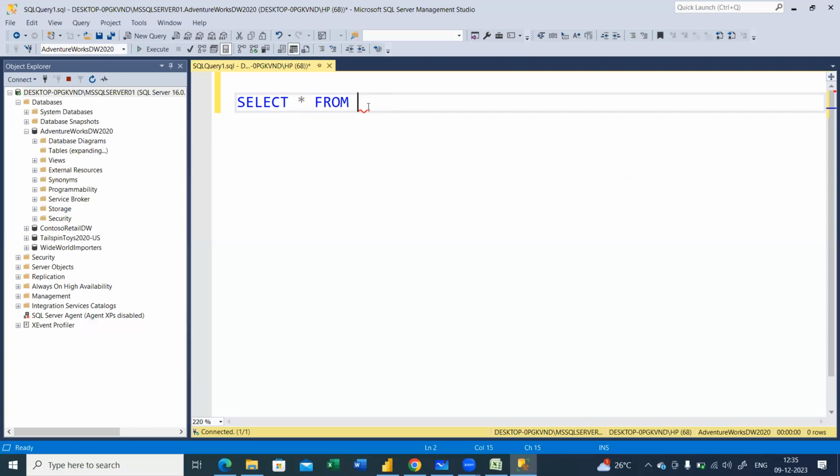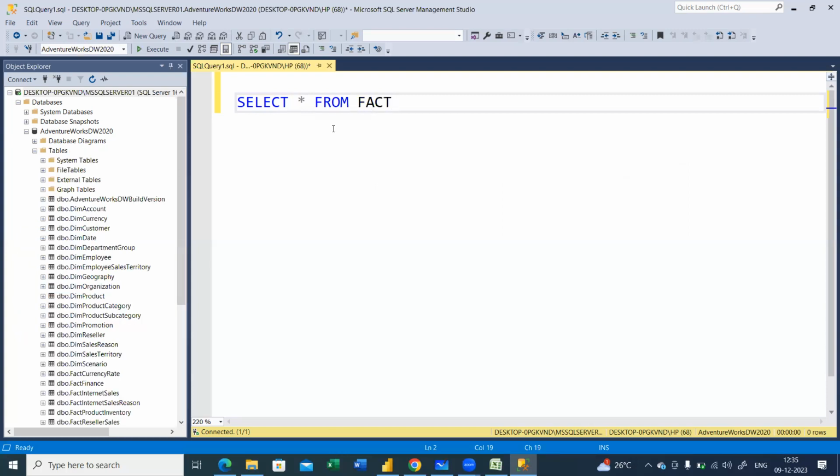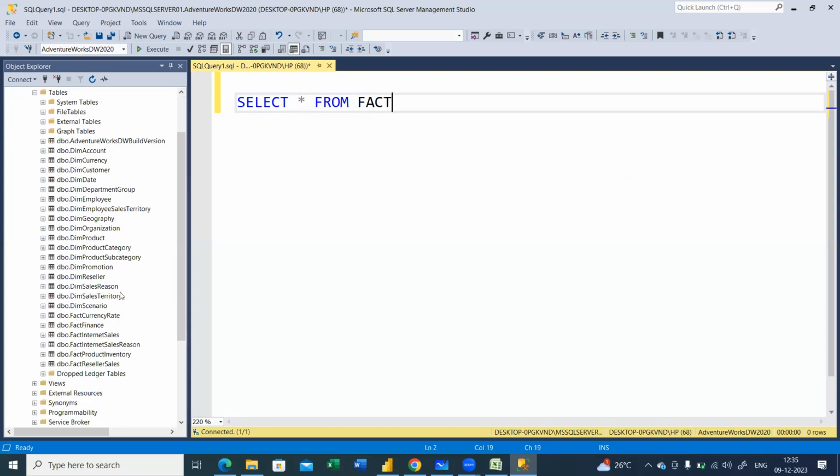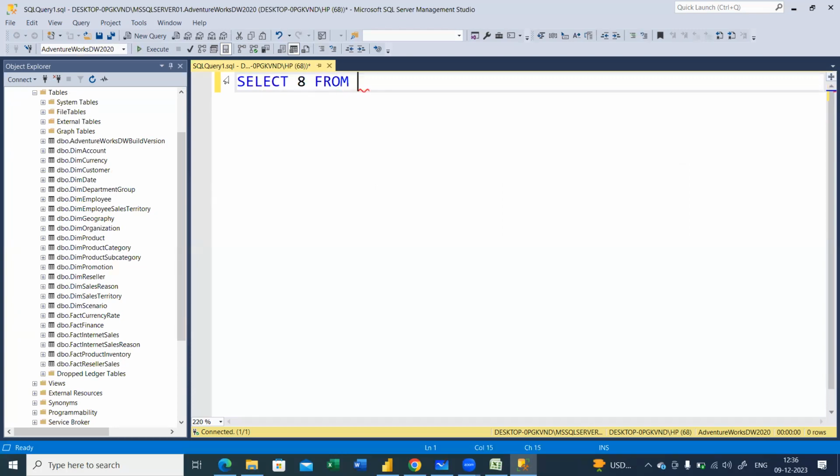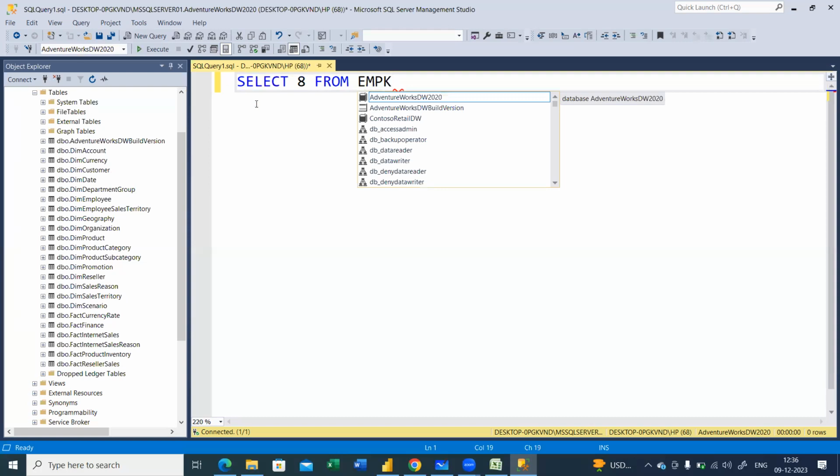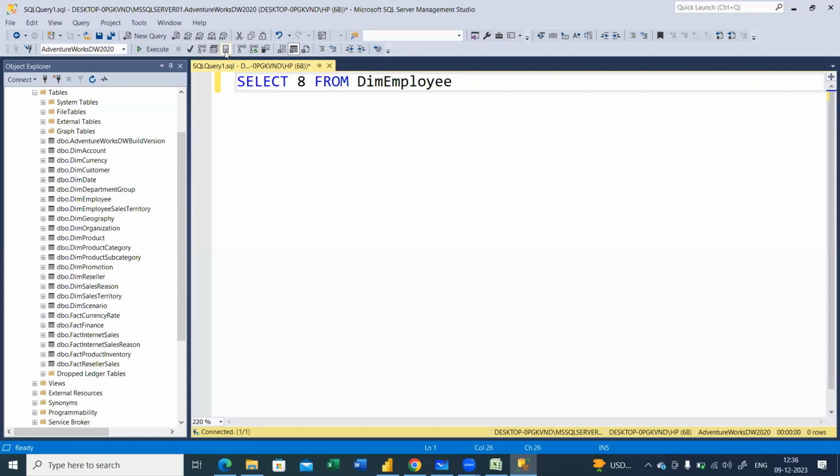Let me just write it here based on what I remember. I'll just write a query. USE AdventureWorks. One minute. Yeah, it's coming. So you just have to type it, and the IntelliSense property is enabled here. So this is the IntelliSense property that is enabled. So it is SELECT star FROM DimEmployee.